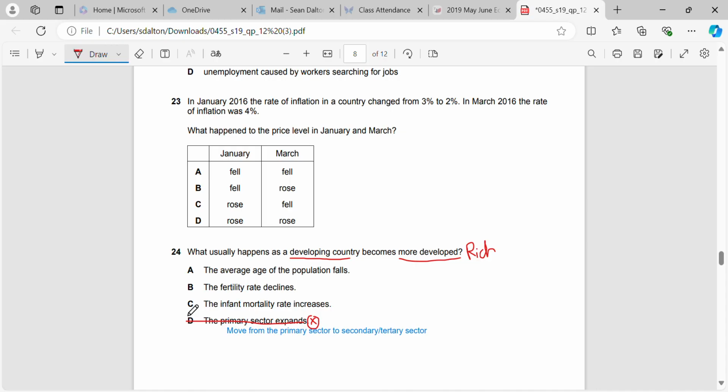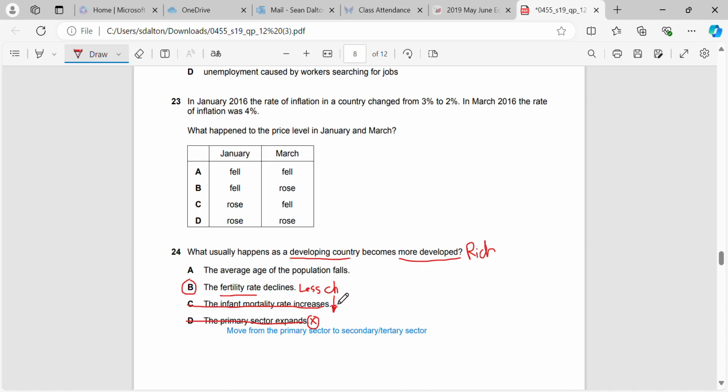The infant mortality rate increases. That's also wrong. The infant mortality rate should come down as people will get access to better healthcare, etc. The fertility rate declines, so that's going to be correct, because we start to have less children. That's what the fertility rate is relating to.